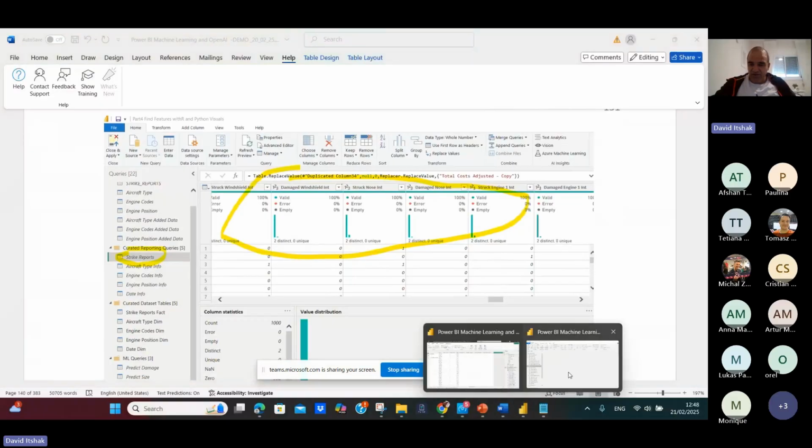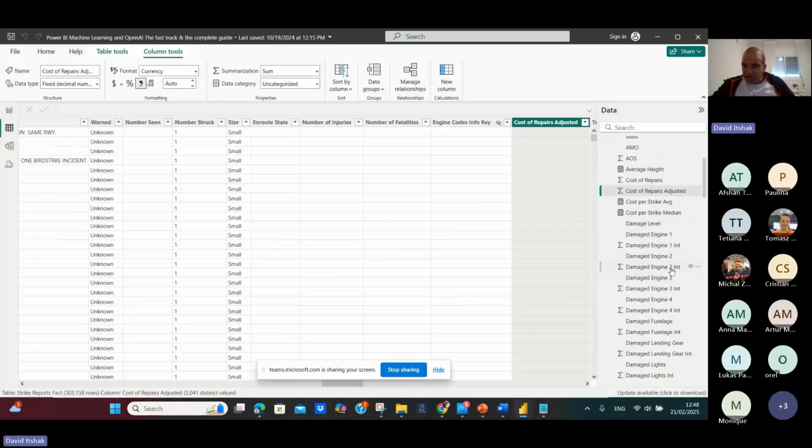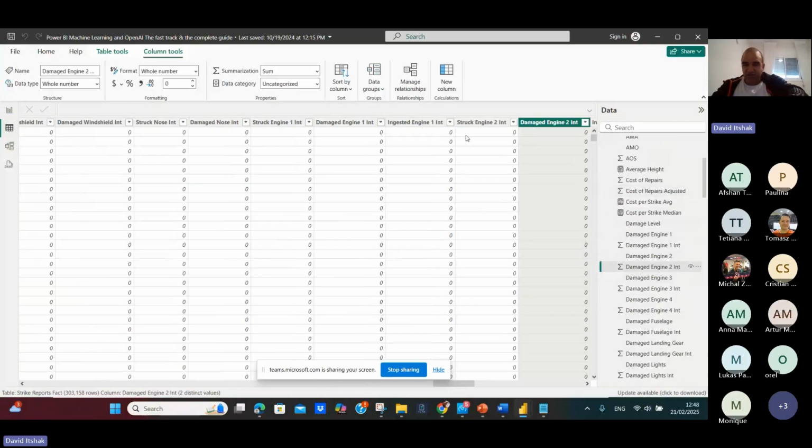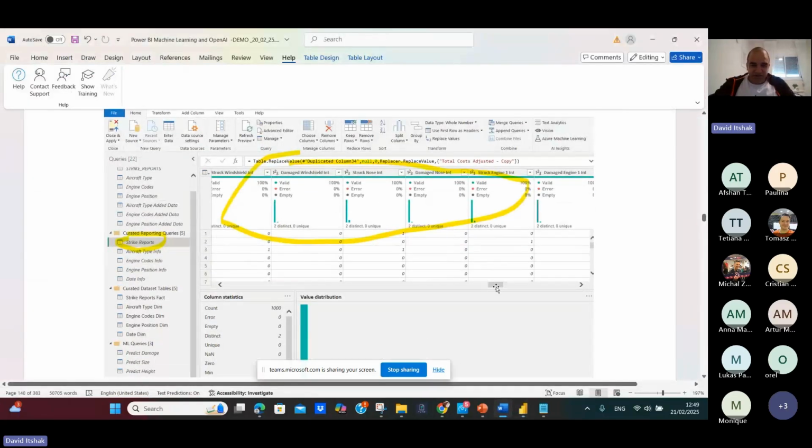So if you go here, you can see what I've created for R. R needs integers. You can see it here. This is a copy of another field with this stack engine one. You can see it here.